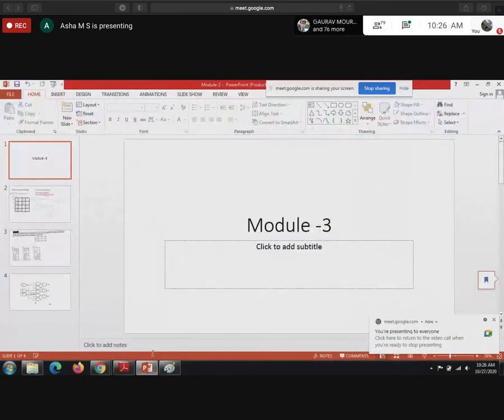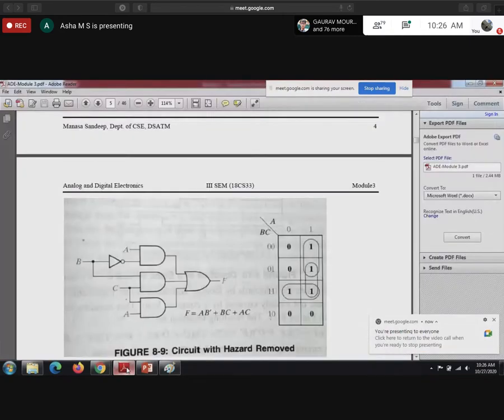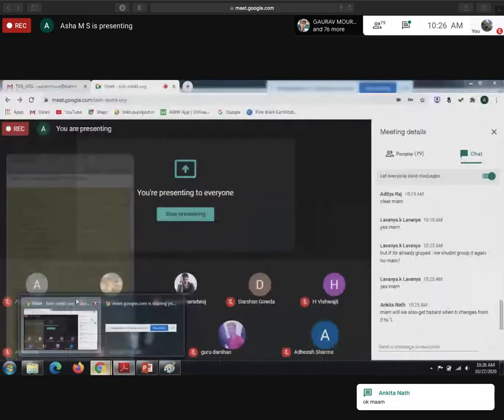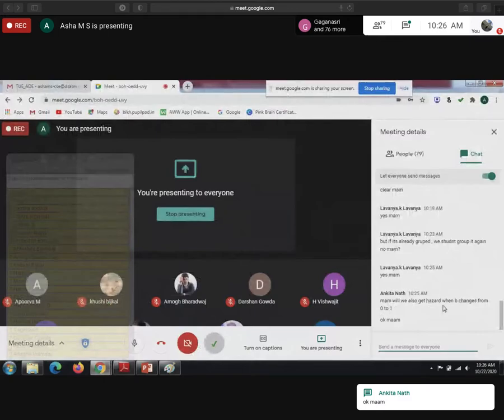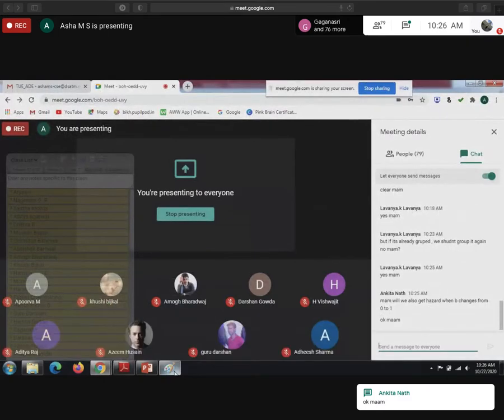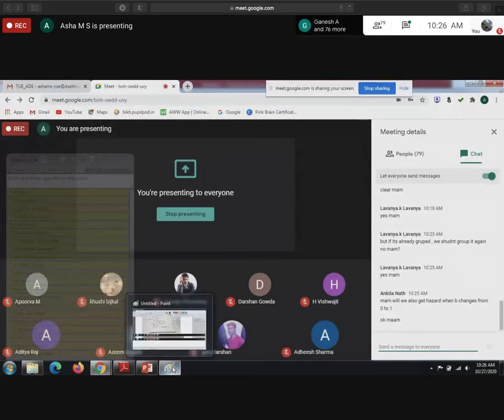You are asking to check B 0 to 1, sorry, B changes from 0 to 1. Yes, there also we will get a hazard, but when it changes from 0 to 1, we are not going to get static 1, instead we will get the static 0 hazard. Reverse we will get, that's it.